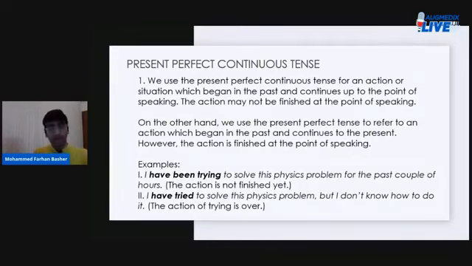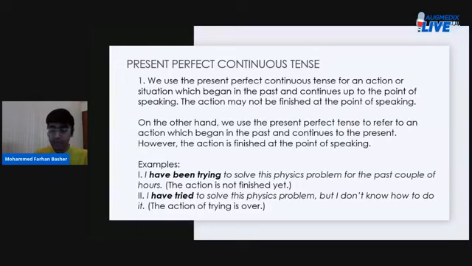Number 1, I have been trying to solve this physics problem for the past couple of hours. When you say this, what do you mean? You mean that you began solving an issue 2 hours ago, and you're still doing so. Your action of trying is not finished yet. Your action of trying to solve the problem is not finished yet. So you choose to describe the situation in the present perfect continuous tense. So you say, I have been trying to solve this physics problem for the past couple of hours. The action is not finished yet.